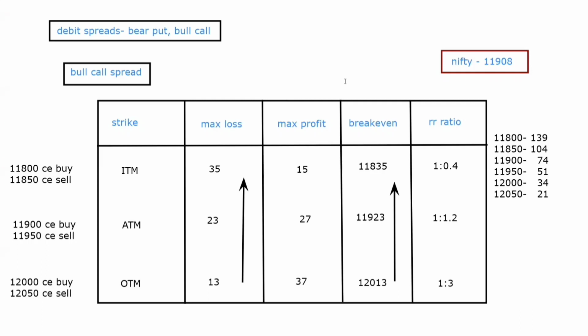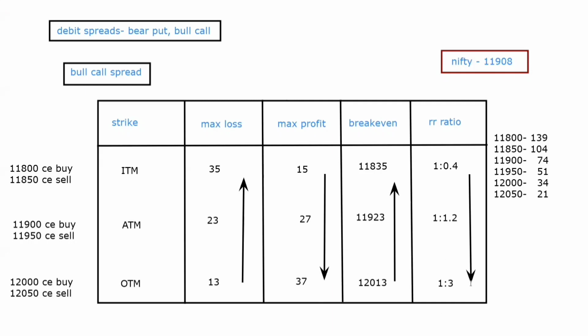And now this was the comparison between the loss and the break even, right? The more the loss, the higher the break even advantage, right? The more loss you can take, the more break even you will get. Simple. And now as you know, maximum loss and break even are connected. The maximum profit and RR ratio is also connected. So as you can see, maximum profit increases, the RR ratio increases. Simple. RR ratio in an ITM is 1:0.4, which is very less. But in an OTM, it is 1:3, right?